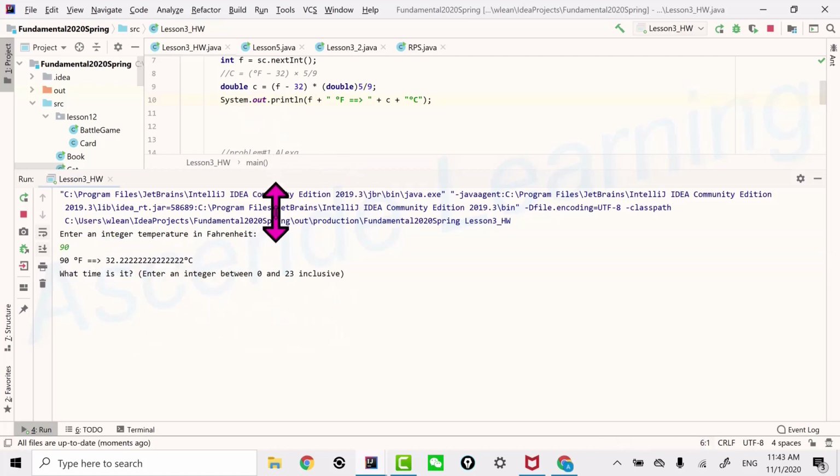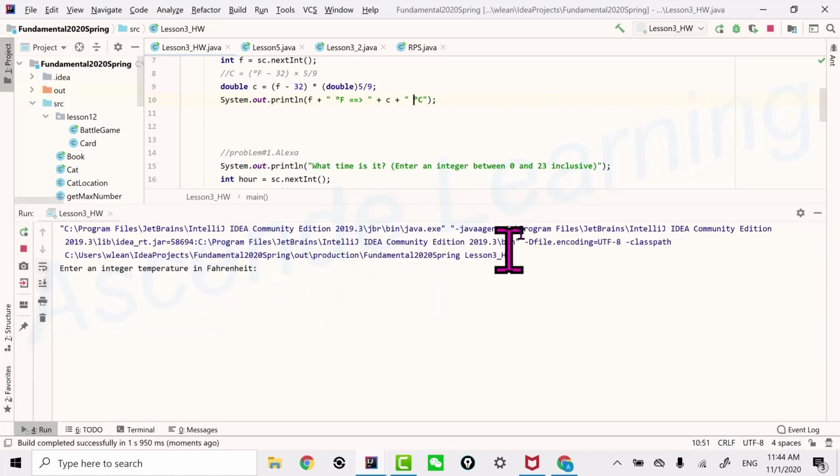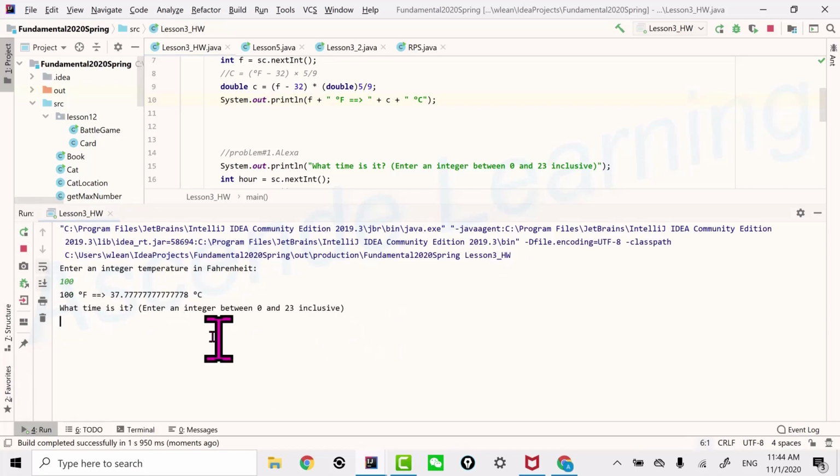I know this doesn't look very beautiful because of all the decimal points, but that's fine. That's not the point of our practice. Later on, if you guys are interested, we can do some formatting. How about 100 degrees? That'll be 37. That would be a little bit of fever for humans. 100 degrees. Okay, cool. So that's the homework.